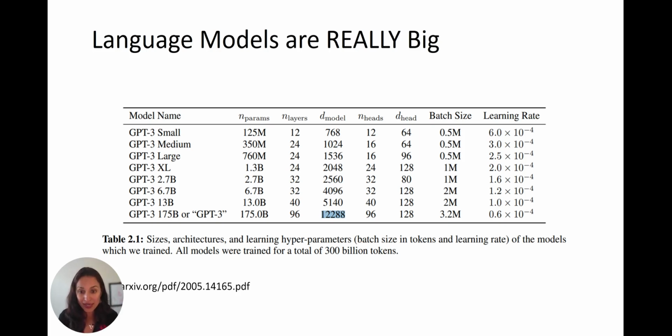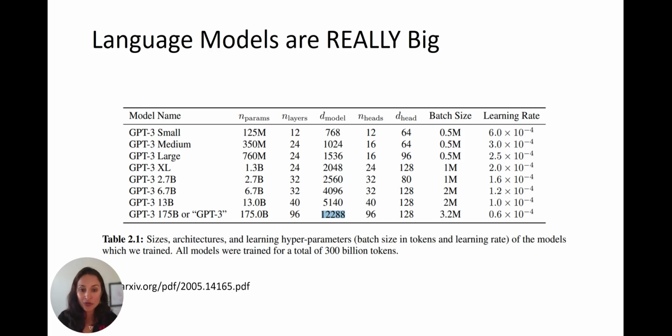Instead of one layer, there are 96 layers. So that whole attention and the feed forward network and so on took place 96 times in sequence. Our model dimension was eight. We had 8 columns in our original embeddings. GPT-3 is 12,288.